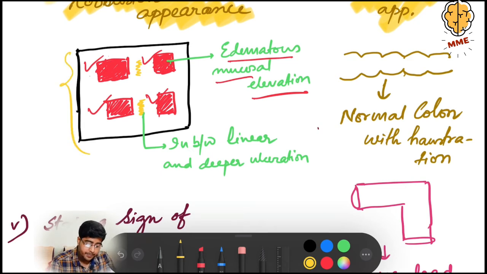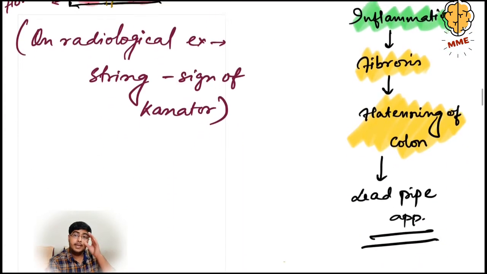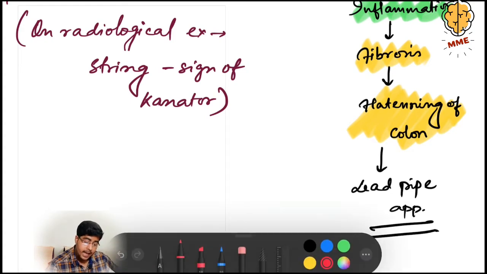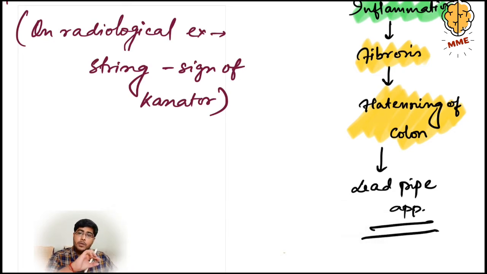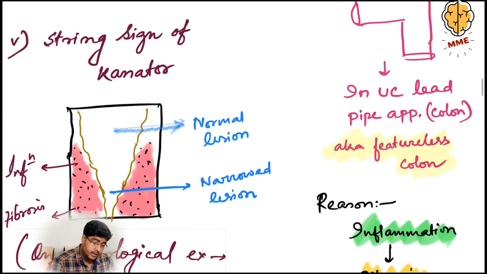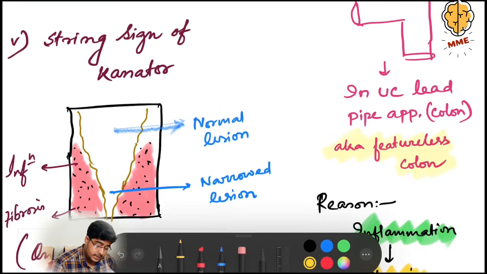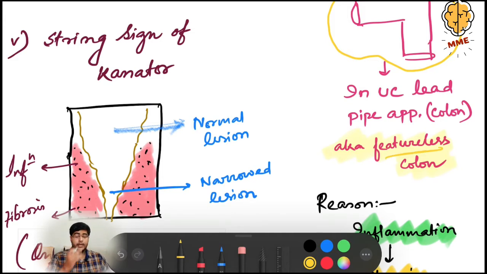Okay, now the lead pipe. Normal colon has haustration, but in ulcerative colitis there is inflammation. This inflammation leads to fibrosis, and this fibrosis leads to the flattening of the colon, meaning there will be no haustration. As there is no haustration, the lead pipe will be smooth, and it looks like this structure. This looks like a lead pipe. It is also known as featureless colon. Okay. Now the fifth point.